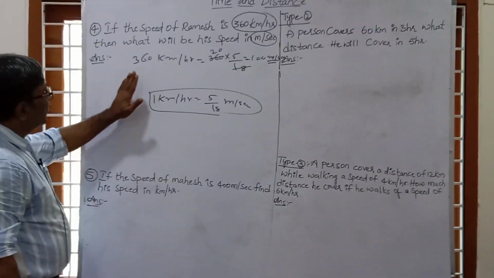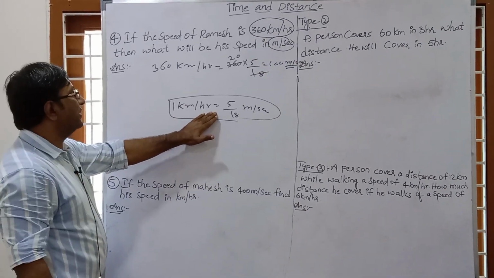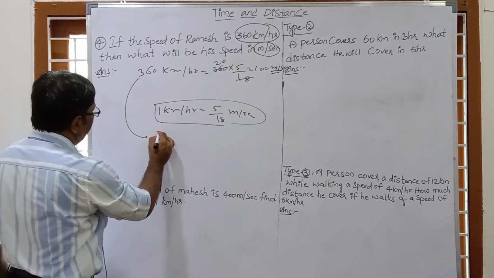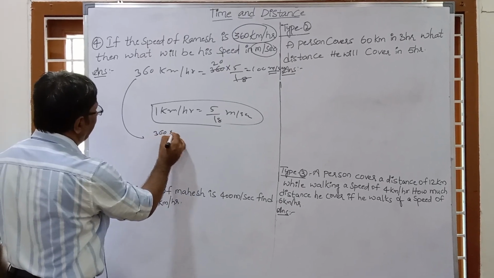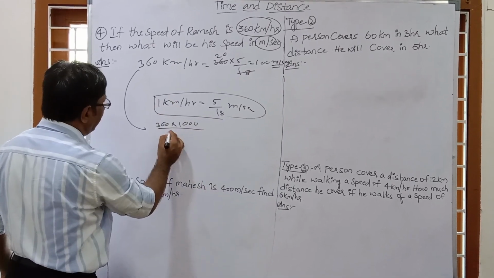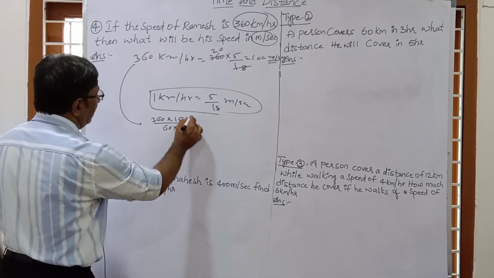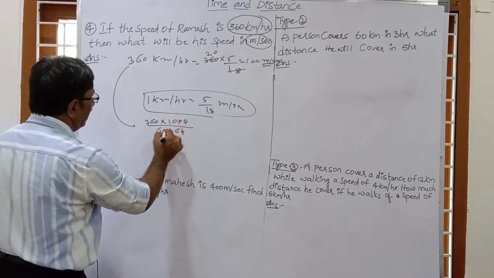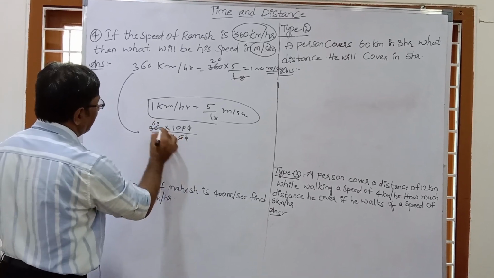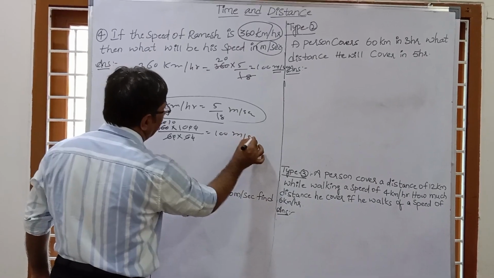But if you don't know that 1 kilometer per hour is 5 by 18 meter per second, then we solve it from the basics. What is basic? That is 360 multiplied by kilometer, that is 1000, and here hour, so this is 60 into 60. Now this 0 cancels and this 0 cancels. So 6 sixes are 36 and here 6 ones is 6. So our answer is 100 meter per second.